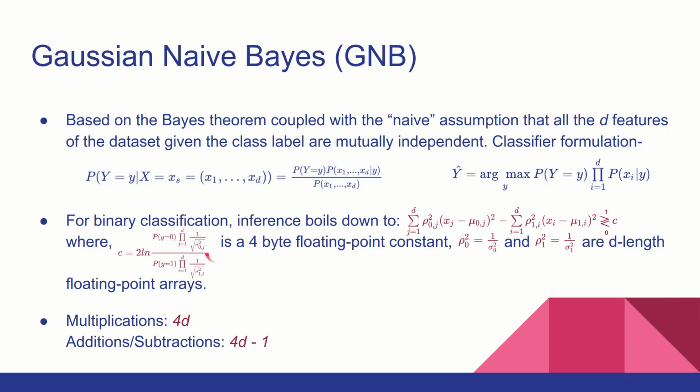where C is again a big formulation, but it simply boils down to a simple 4-byte floating point constant, and then you have two D length arrays. So these three, along with the mu0 and mu1 arrays, have to be offloaded to the microcontroller for inference. And when it comes to complexity, there are 4D multiplications and 4D minus 1 additions involved.